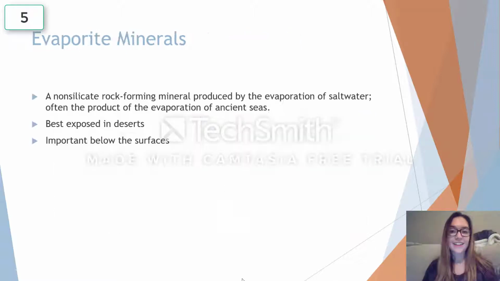Another type of non-silicate mineral that we want to explore is the evaporite minerals. These aren't necessarily a class of non-silicate minerals, but they are still lacking silicon, so they are still non-silicate. They are best defined as non-silicate rock-forming minerals that are produced by the evaporation of salt water, but they are also a product of the evaporation of ancient seas. This type of mineral is best exposed in deserts. However, it is also important below the surface, where it can create important natural resources or host important deposits of oil or natural gas.